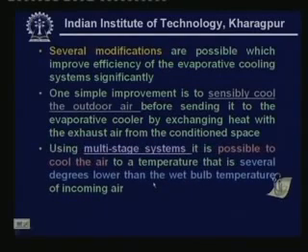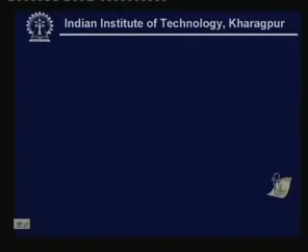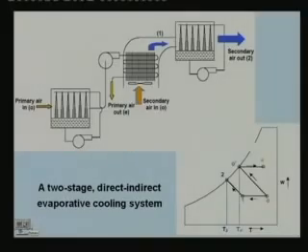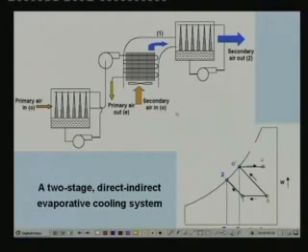One can also use multi-stage systems, and using multi-stage systems it is possible to cool the air to a temperature that is several degrees lower than the wet bulb temperature of incoming air. So this is an advantage of multi-stage systems. Let me explain a very simple multi-stage system. This shows a simple two-stage direct indirect evaporative cooling system.